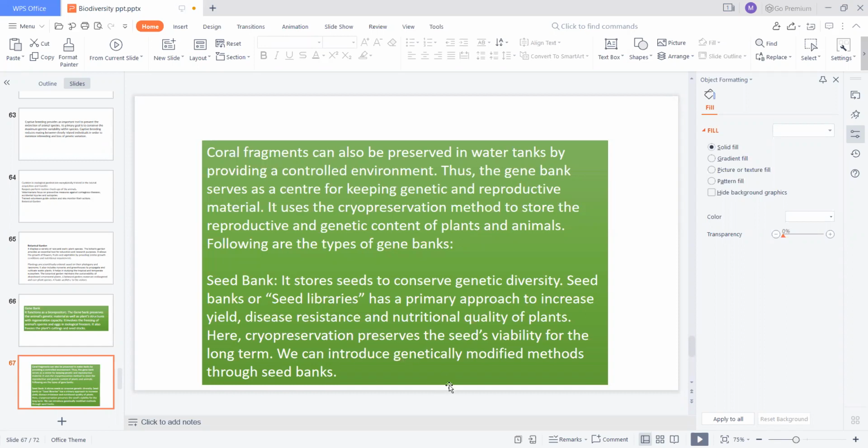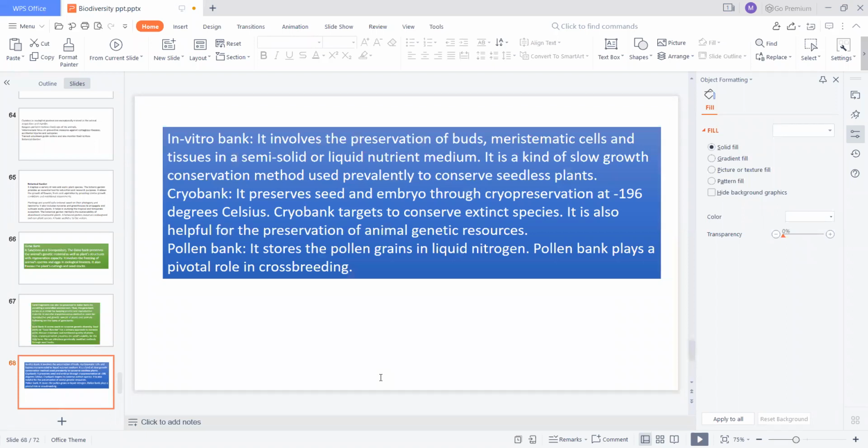So we can introduce genetically modified methods through seed banks. Next, the in vitro bank involves the preservation of buds, meristematic cells and tissues in semi-solid or liquid nutrient medium. It is a kind of slow growth conservation method used prevalently to conserve seedless plants. Here, other than the seeds, we are conserving the plant material, also known as germplasm, that is, preservation of buds or meristematic cells.